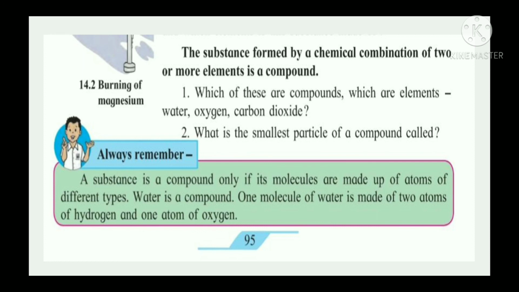The smallest particle of a compound is called a molecule. Always remember, children, listen: a substance is a compound only if its molecules are made up of atoms of different types. Water is a compound. Why? One molecule of water is made up of two atoms of hydrogen and one atom of oxygen.